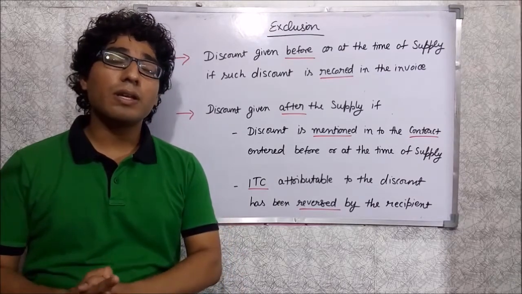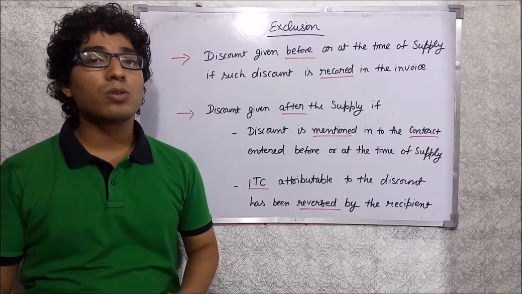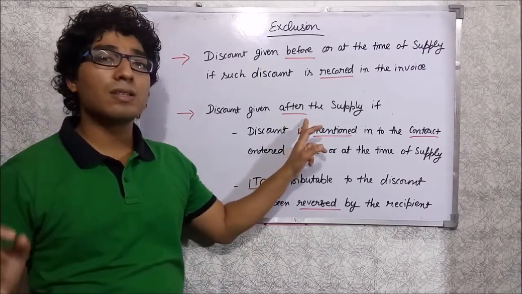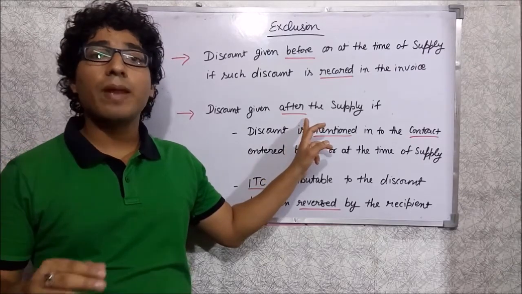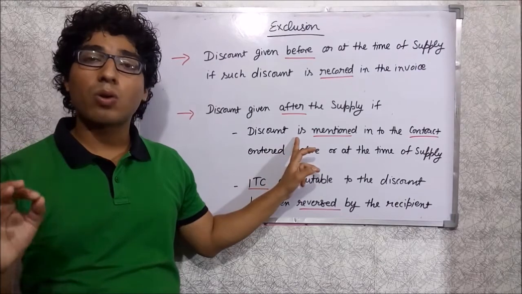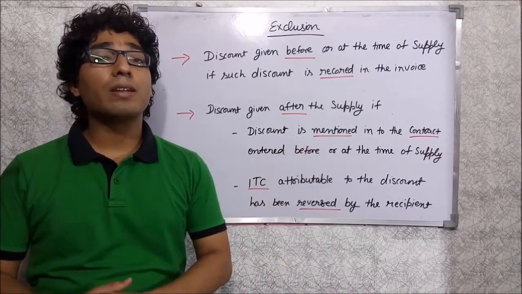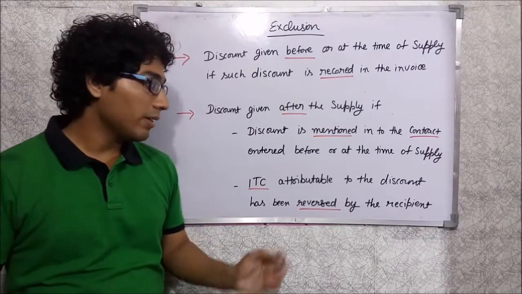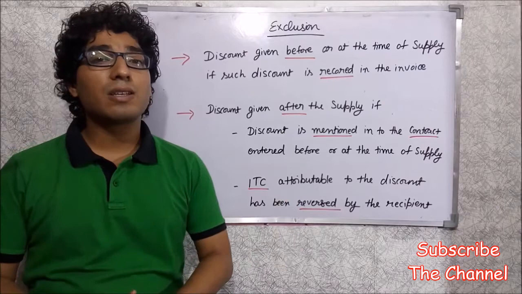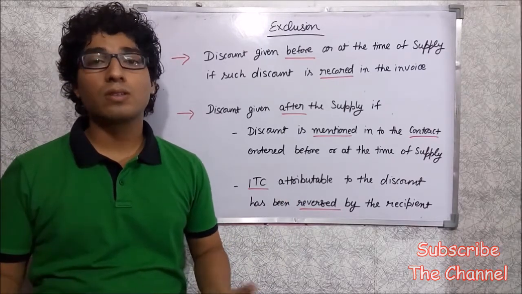And if the discount is given after the supply of goods or services, then the discount will be excluded only if the discount is mentioned in the contract, the contract is entered into before or at the time of supply, and the input tax credit attributable to such discount is reversed by the recipient of such supply of goods or services.